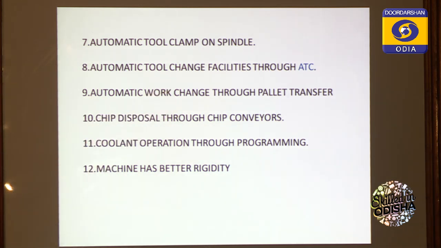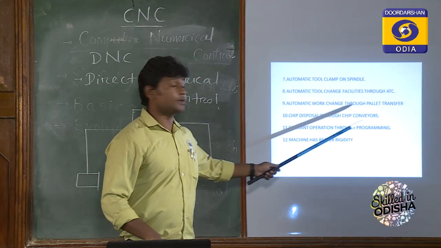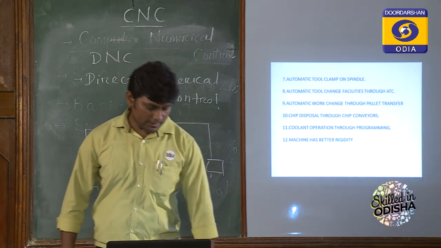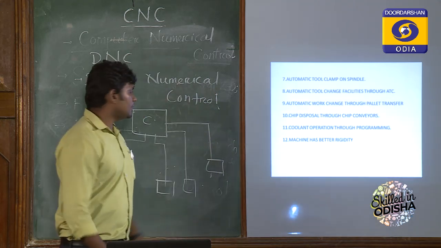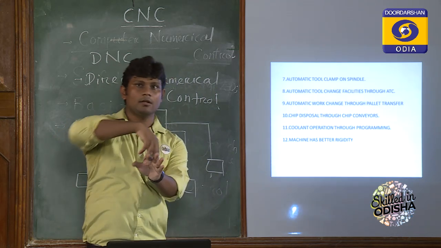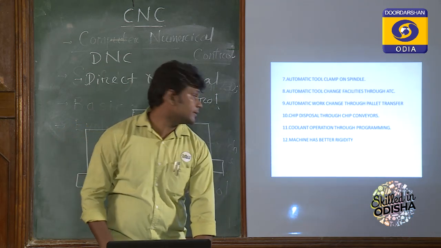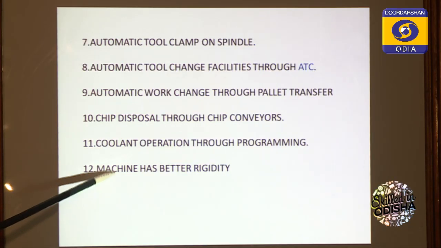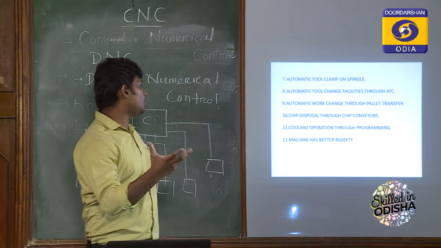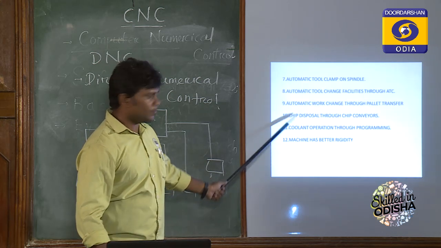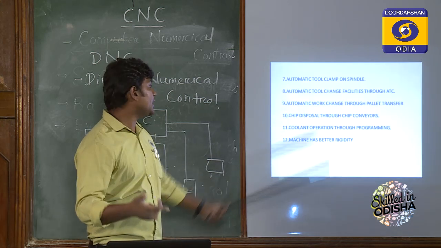Also, work can be transferred automatically by an automatic pallet changer. What will happen is that after finishing one workpiece, the work table can rotate, so another workpiece will be there. Coolant operation is also automatic, and the machine has better rigidity. That means here the vibration will be very low, and chip disposal will be automatic by conveyor machines.